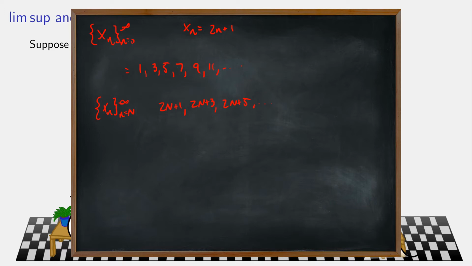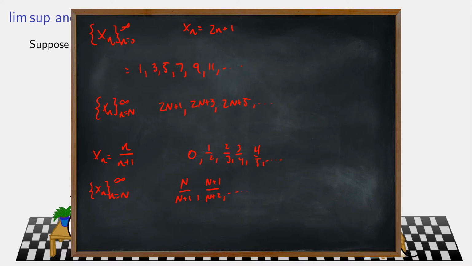Okay. We can do something a little different. I could do something like x sub n is equal to n over n plus 1. So we'll end up with 0 over 1, 1 over 2, 2 over 3, 3 over 4, 4 over 5, and so forth. And just like we did in the previous one, we can start it at a later term, in which case I'm going to start with capital N over capital N plus 1, and next would be capital N plus 1 over capital N plus 2, and so forth.